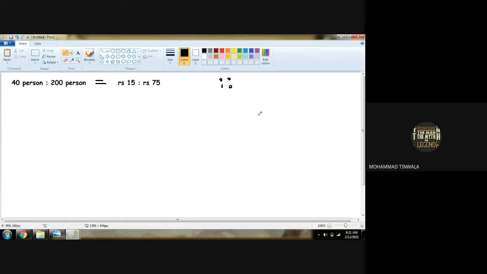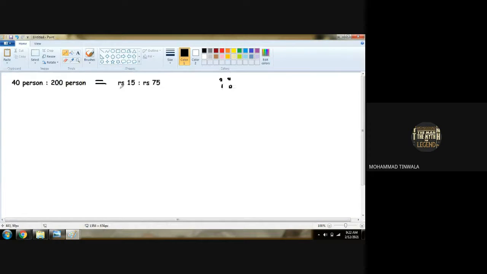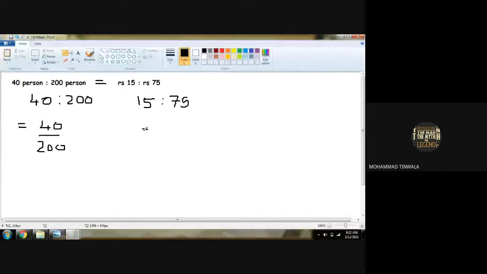Understood? In this question it is given whether they are equal or not. So we do not have to put proportion, we have to check whether they are equal or not. So can I say that this is 40 is to 200? The units have to be removed from both. Here 15 is to 75. While calculating, we do not have to place any unit, whether it is percent or rupees, whatever it may be. So can I get this as 40 upon 200? Can I get this as 15 upon 75?